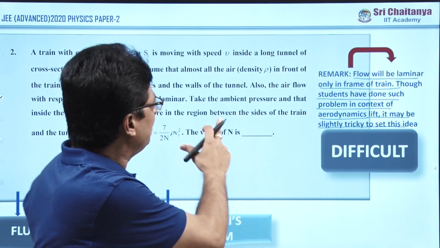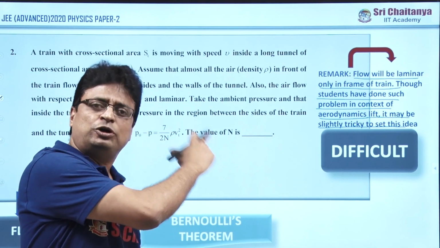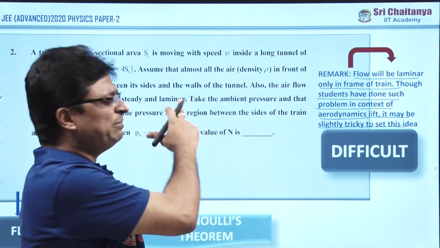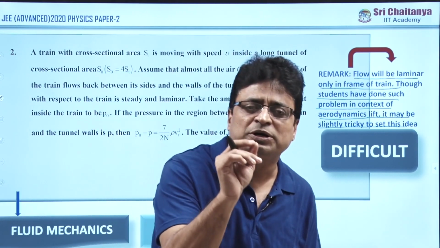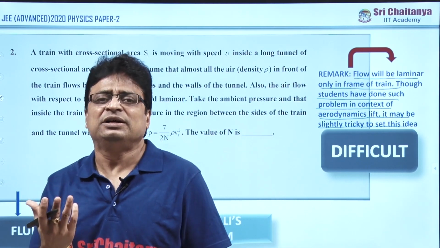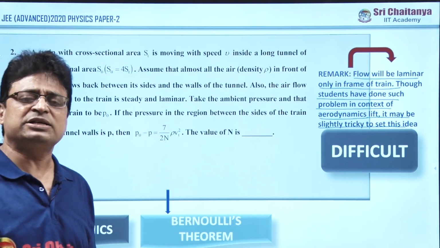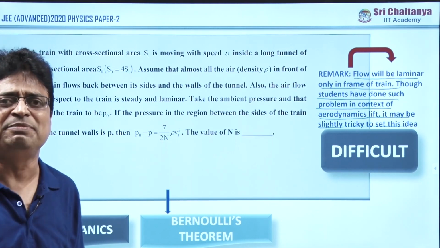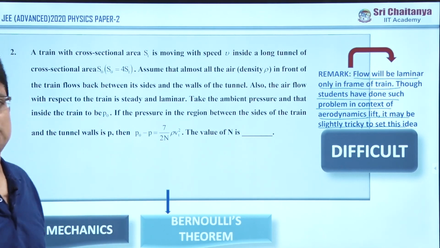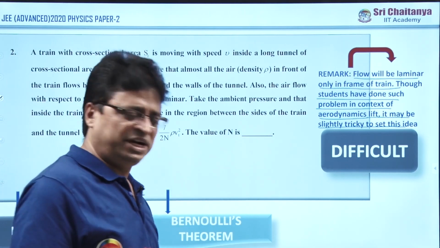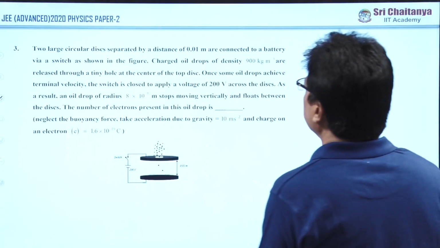Please note down this point. This is the main concept in this particular problem. Otherwise, getting this idea is very difficult. If you got this idea in the examination hall, then you can solve this immediately. That is the only advantage with this problem. Otherwise, the problem becomes difficult.